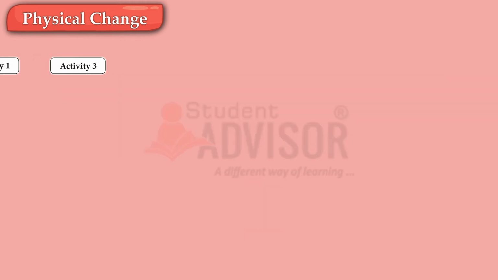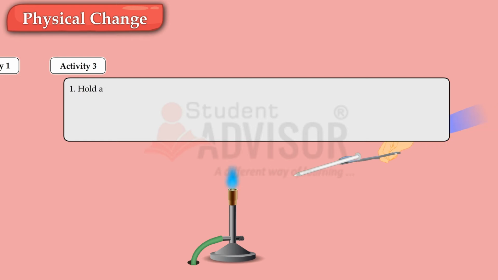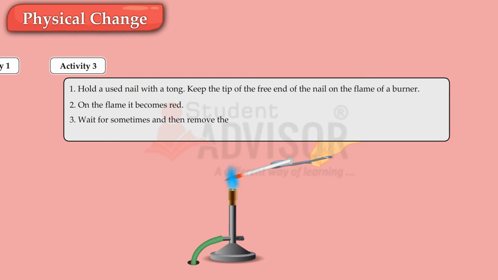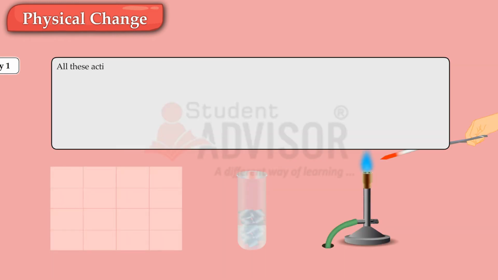Activity 3. Hold a used nail with a tongs. Keep the tip of the free end of the nail on the flame of a burner. On the flame, it becomes red. Wait for some time and then remove the nail from the flame. On removing, it will get back to its original color. All these activities show change in color, state or shape of a substance, which is temporary, and no new substance is formed.